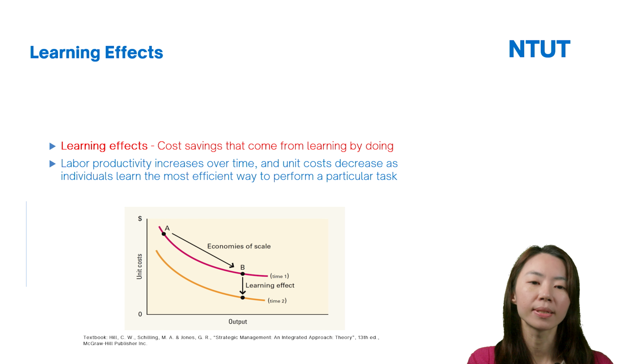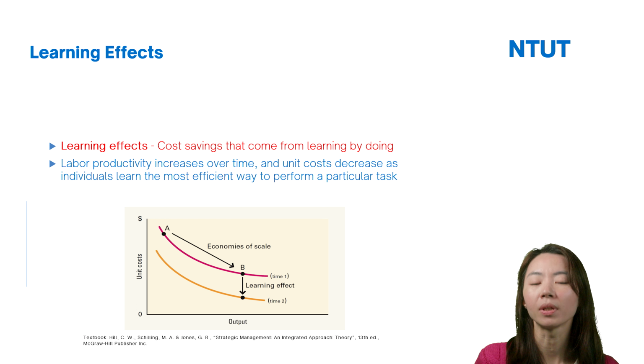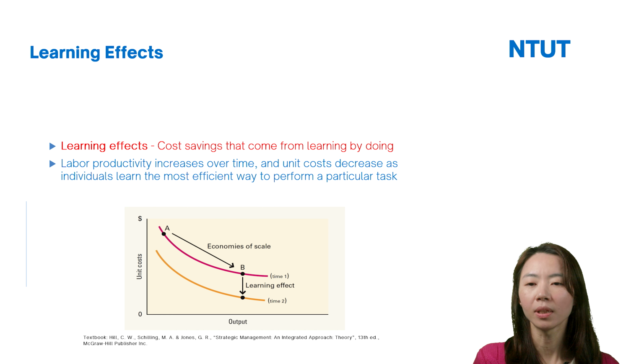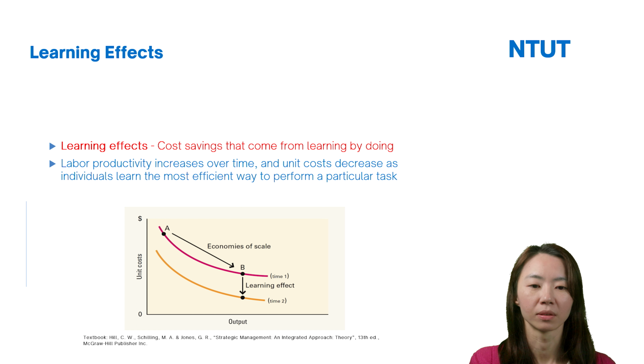Because employees repeatedly do the same thing, and during this process learn by doing through trial and error, they find the efficient way to perform the task. This is the learning effect.